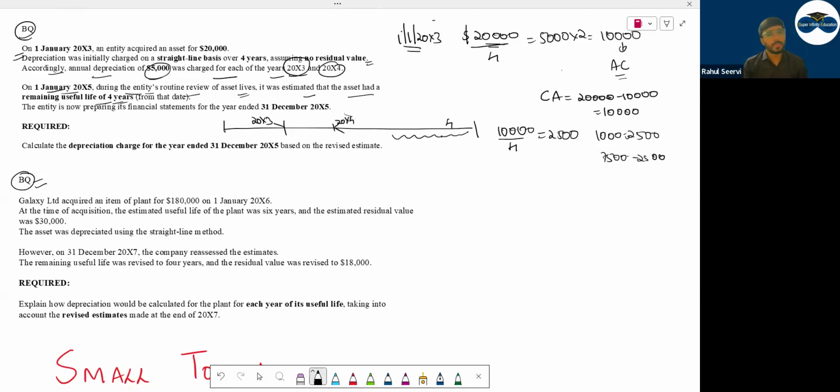Here both are changing. Residual value is also changing and useful life is also changing. This is the favorite question of the examiner when it comes to MCQs. They will give you this and ask you what is the new depreciation, or what is the carrying amount of the asset.